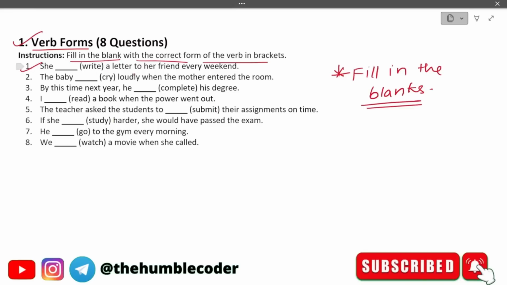She dash a letter to her friend every weekend. So see, the correct answer in this case for the first one is going to be, she writes a letter. Basically the answer is writes. A letter is already there in the sentence. Moving on to the second one.